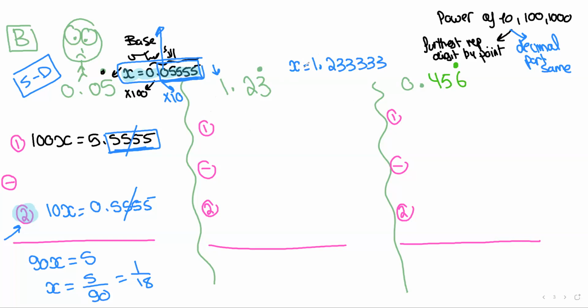What is my priority? My priority is to get this digit before the point. The furthest digit, which is repeated. Now, this digit that is repeated is the third. Is the second. Is the second after the decimal place. Since it's the second, so I multiply by 100. It's like the previous example, okay? So 100 times x is 100x. And then this number, not the decimal, this number multiplied by 100 is going to be